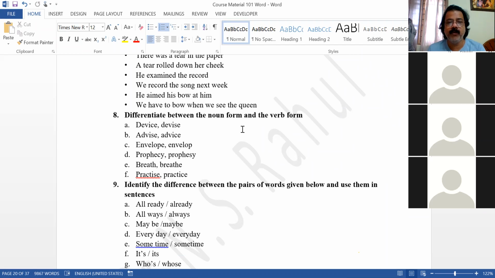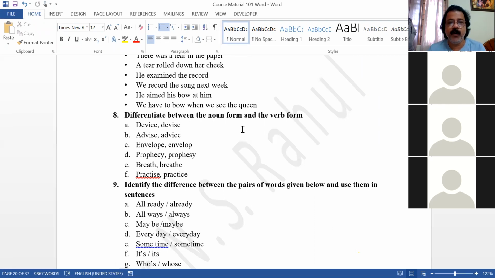We have to bow when we see the queen. See, again, the first one is noun, the second one is verb. He aimed his bow, arrow and bow. Do you remember? Arrow and bow. Dhanurbana, Dhanusu, bow ante. Arrow ante Bana. Okay, that which we see in the hands of Lord Rama. Dhanurbana.